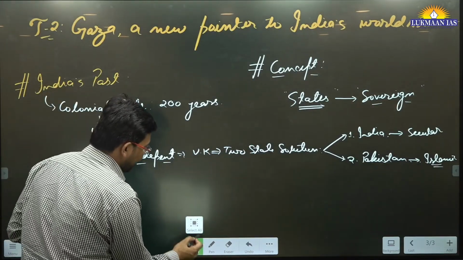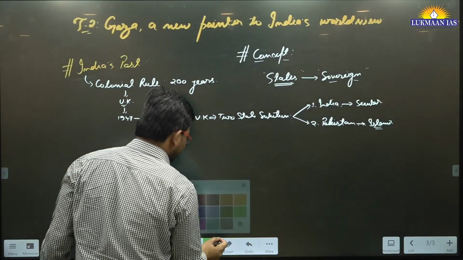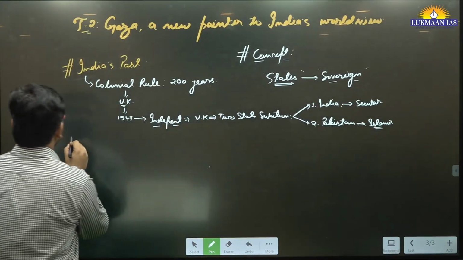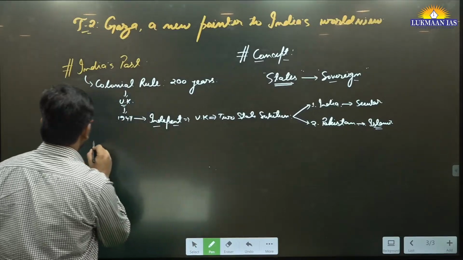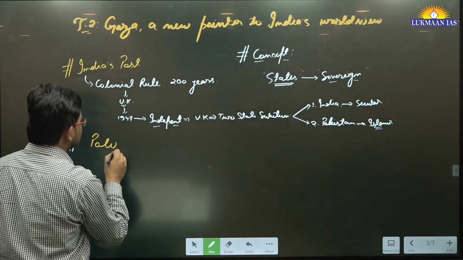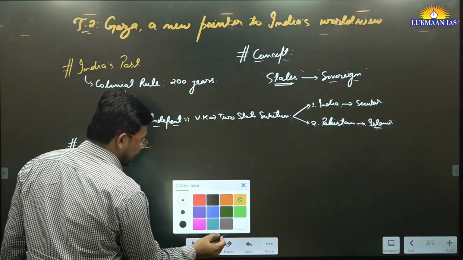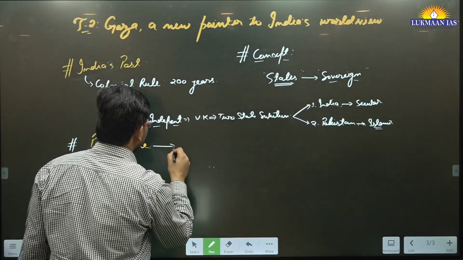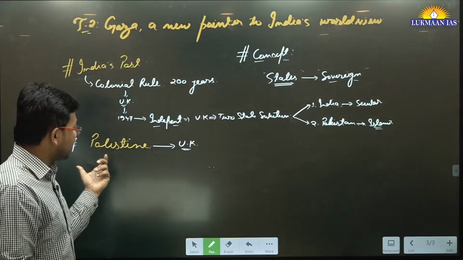Similarly, what happened, right? If we talk about Palestine, earlier there was only one state, which was known as Palestine, right? But Palestine was under the UK government, which means they colonized Palestine also.